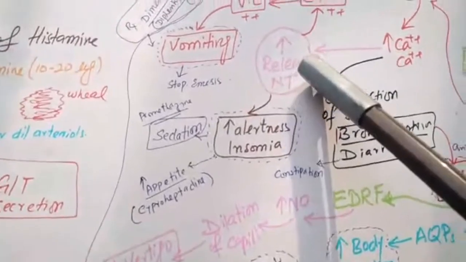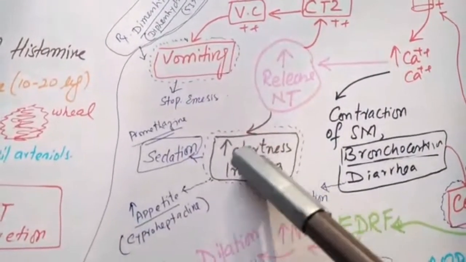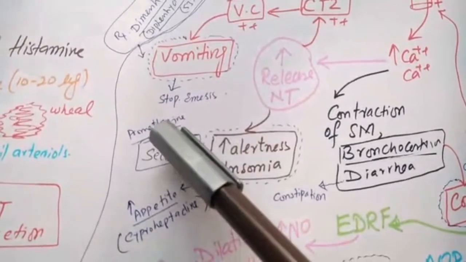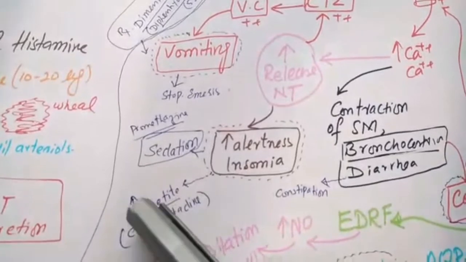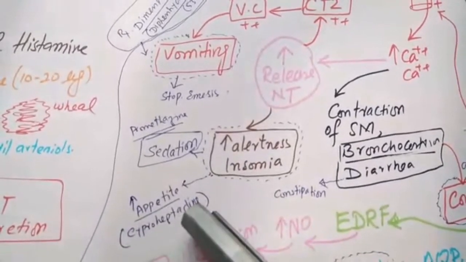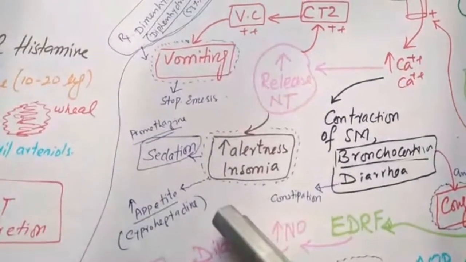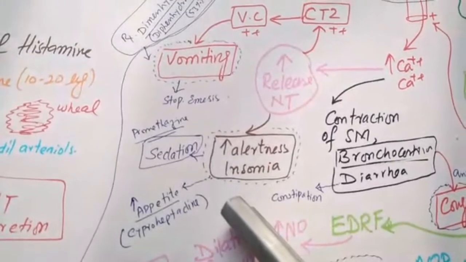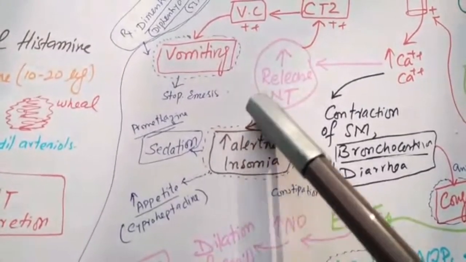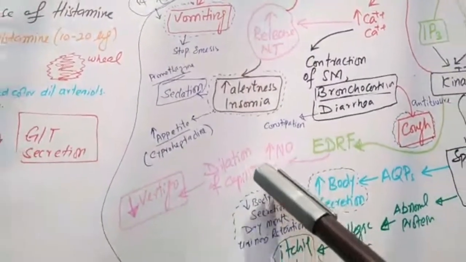Similarly, when these neurotransmitters are interrupted, there is sedation, especially due to promethazine. There is increased appetite due to cyproheptadine, an H1 receptor blocker. And there is restlessness, bechaini. Again, that restlessness is due to this neurotransmitter interruption.